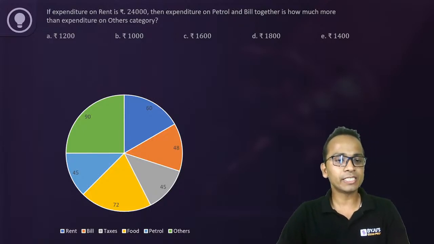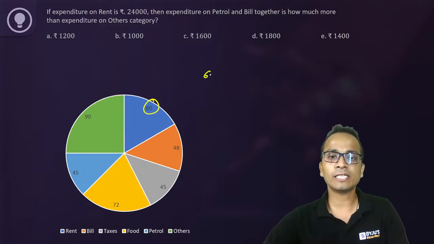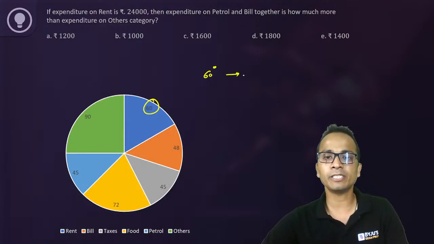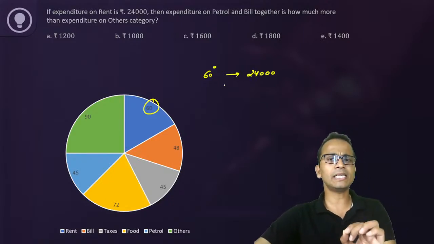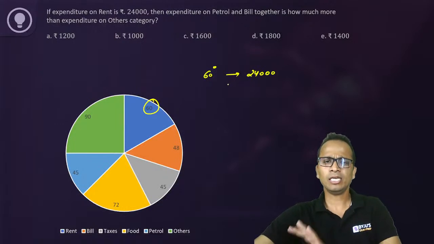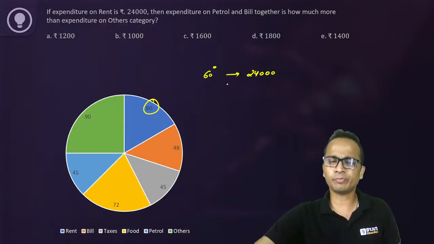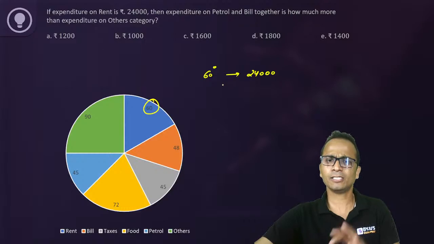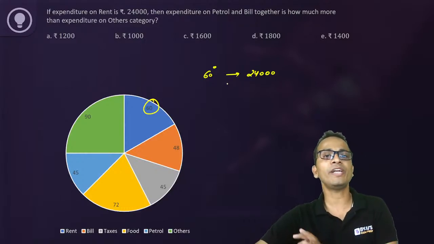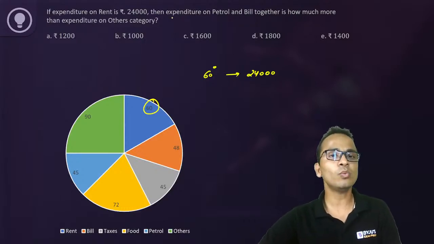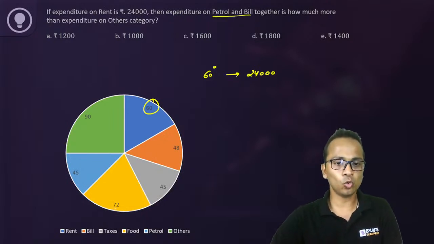Expenditure on rent is given. Now, where is rent? Rent is this one. Now you can say that 60 degrees represents 24,000. No need to calculate the total expenditure. Leave it as it is. Now let's see what they are asking. The expenditure on petrol and bill together. So where is petrol?